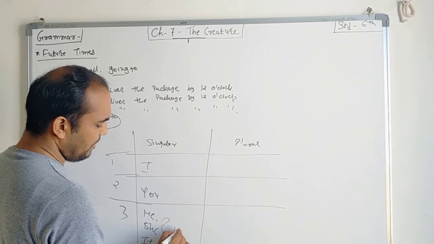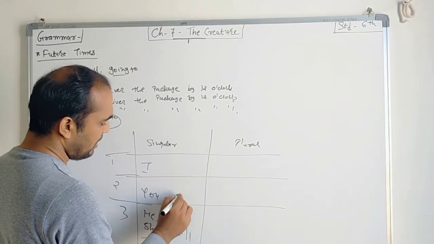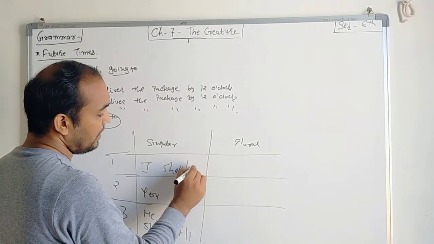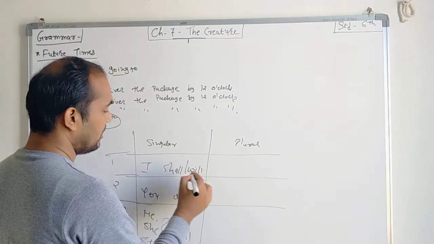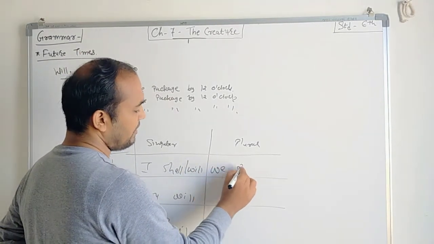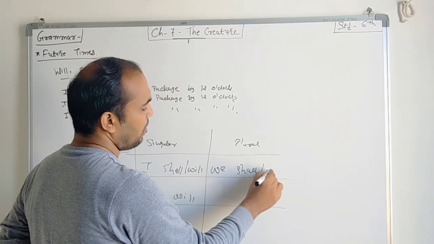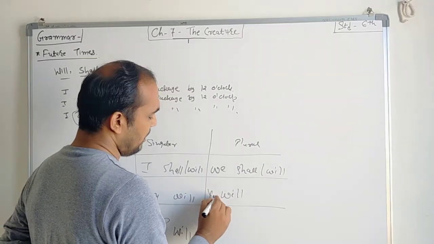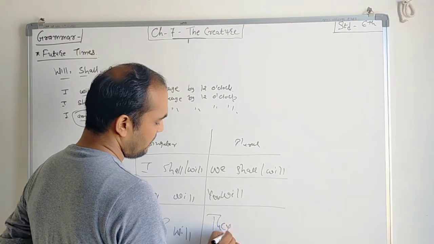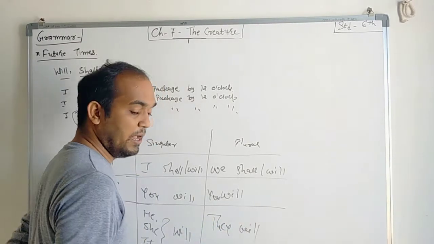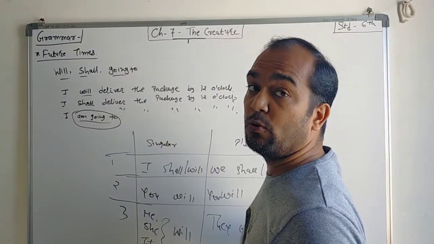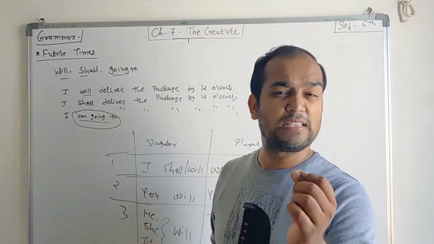Here we always use will, here also will, here shall and will. Any of them you can use. If we are talking about plural, the same way, shall or will. Here also will, you will, and here they will. So for first person you can use either word.